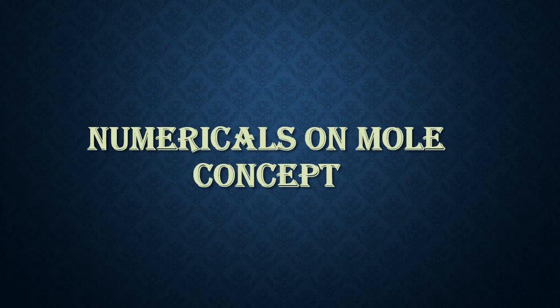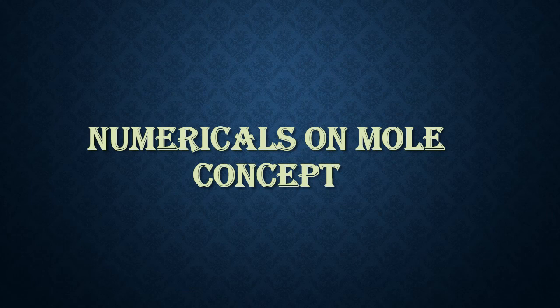Let us recall the mole concept in one sentence. 1 mole of any substance is equal to 6.022 into 10 to the power 23 particles of that substance, and this condition holds good when you take respective gram atomic mass or gram molecular mass.